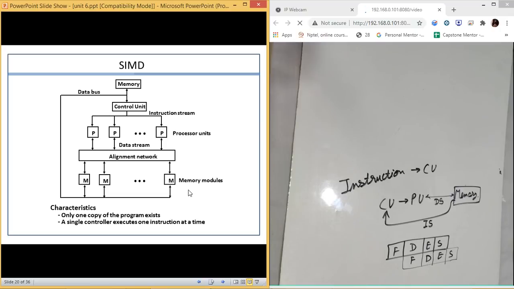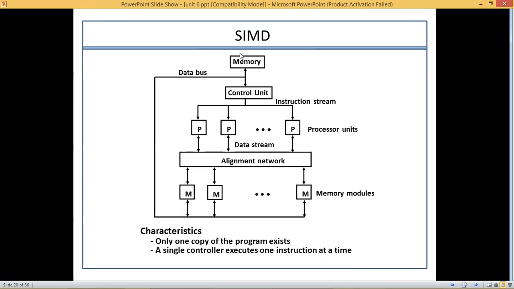The next architecture which we have is SIMD. This is a little bit complex, so I will not draw it on the board. I will just let you understand this from the slide. I will tell you what it is and how it works. In the case of SIMD, we have a single instruction, but the data will be multiple.